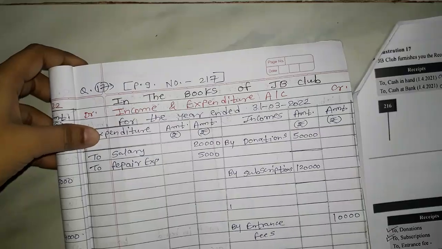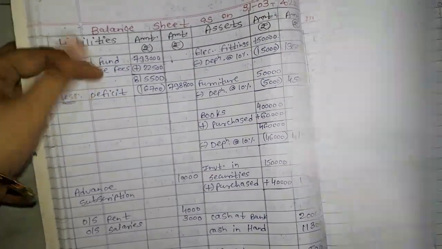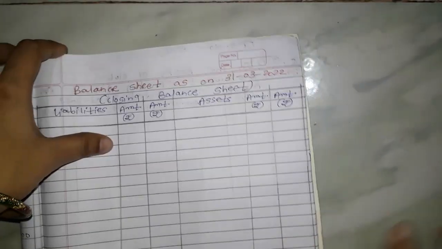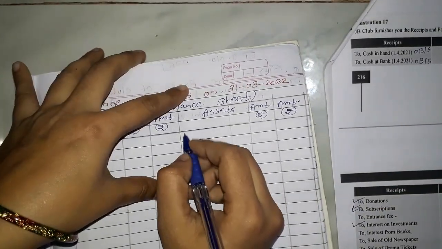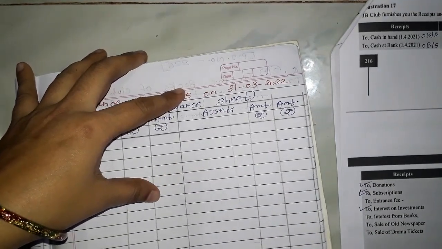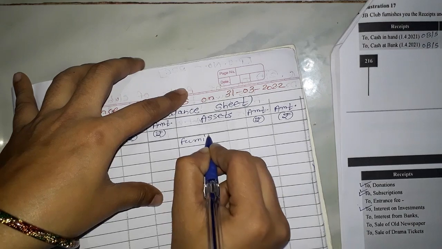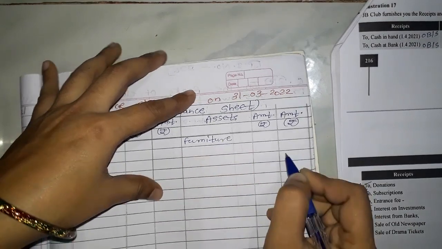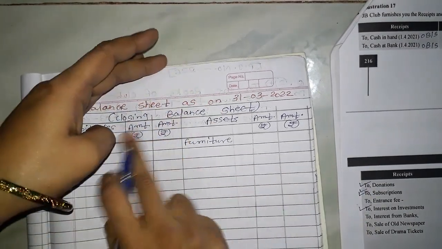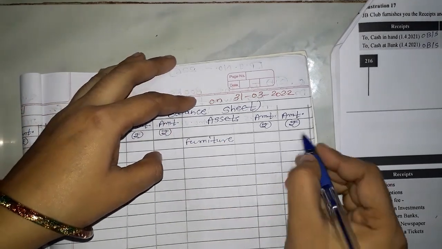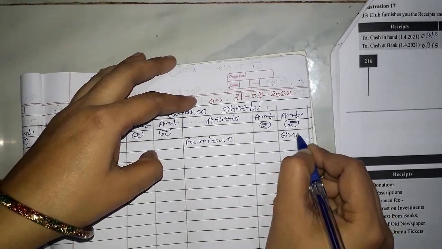Furniture. Okay, furniture we will record in asset side. Furniture, asset side of your current year, that is closing balance sheet. Okay, furniture, and there is no adjustment, so just record furniture because we have purchased this furniture in the current year, so only closing balance sheet will contain the furniture, that is 60,000 direct outer.